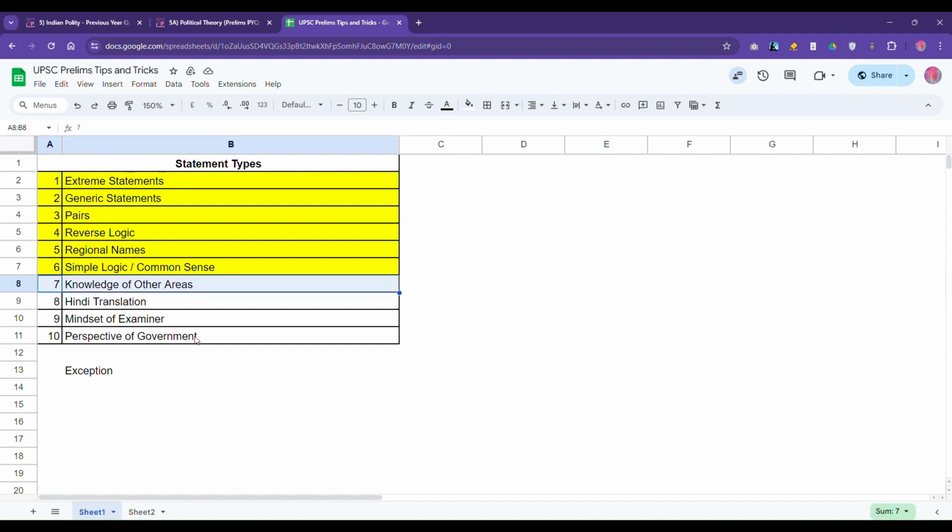This is the category where your knowledge of some other area will help you solve the question. For example, if the question is from economy, your knowledge of geography will help you to solve the question. You may think after reading the question, oh, I should have read this topic, I should have read economy more nicely. But your knowledge of geography will come to your help. These kinds of questions are also too many. I'll show you three examples we'll discuss. Two from 2023.